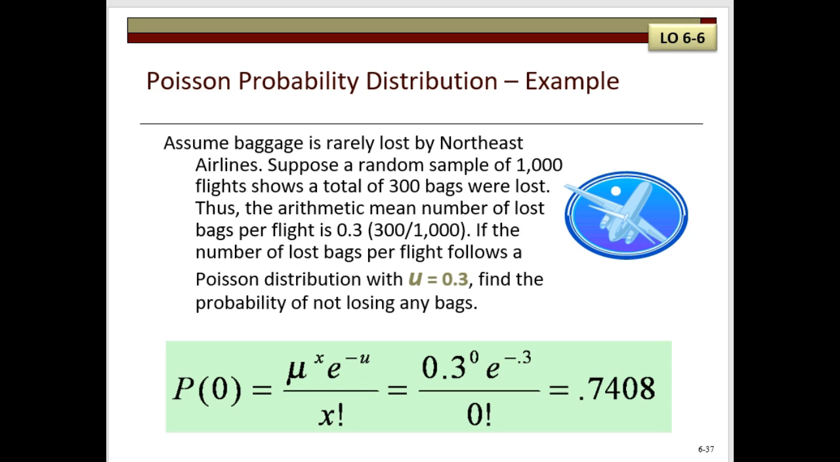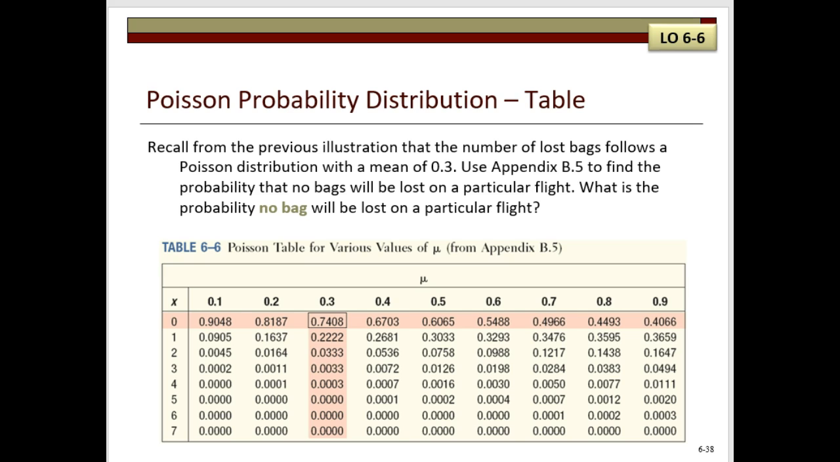Another method is to use table 6.6 by locating the intersection of x equals 0 and the average lost bags per flight, mu equals 0.3. On the next slide, we're going to see an illustration on how to use the Poisson table. In either case, the probability of not losing a bag on the flight is 0.7408. On this slide, we show the method for using Appendix B.5 to find a Poisson probability.